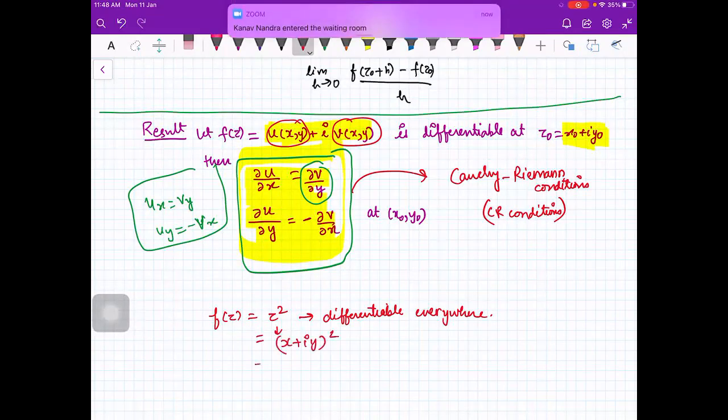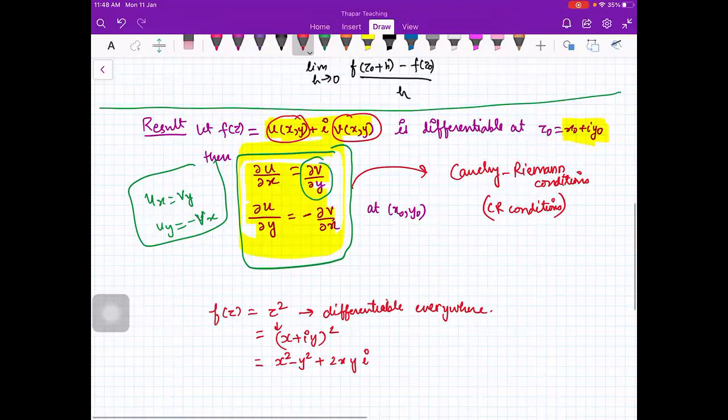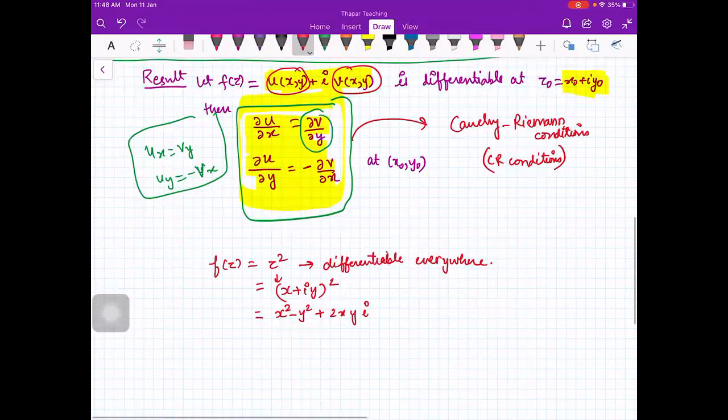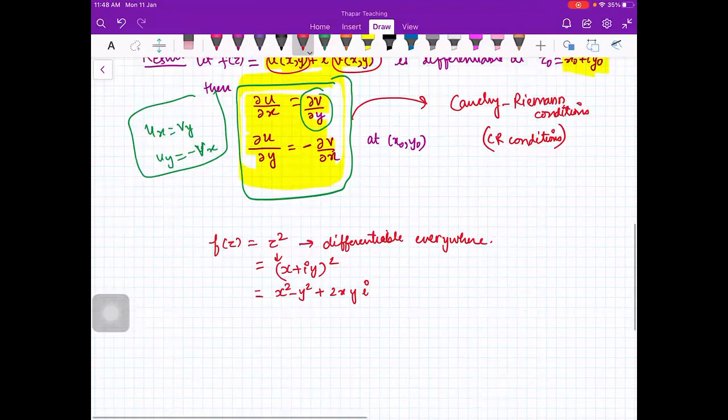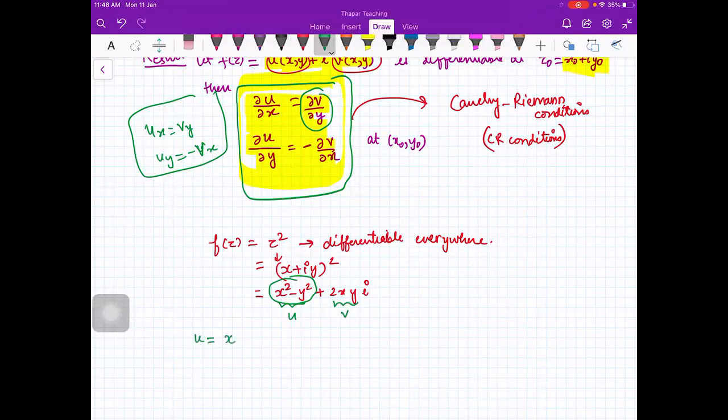So you will write this function as x square minus y square plus 2xy iota. Now you see, what is your ux? What is your u? U is your x square minus y square and v is your 2xy. So you have u is equal to x square minus y square and v is 2xy.